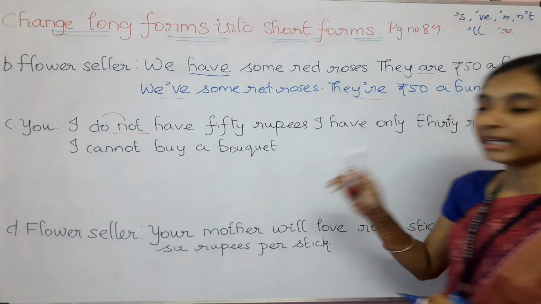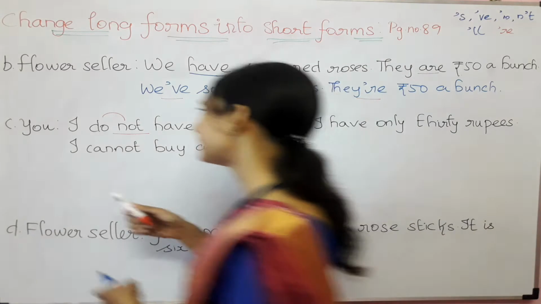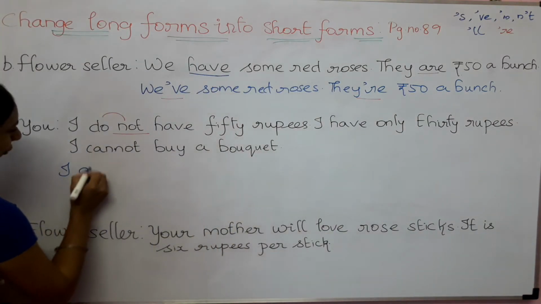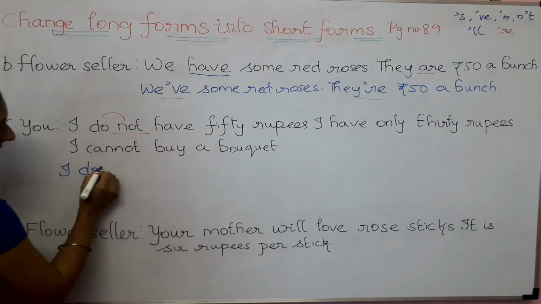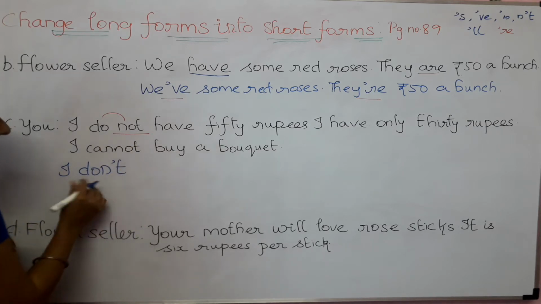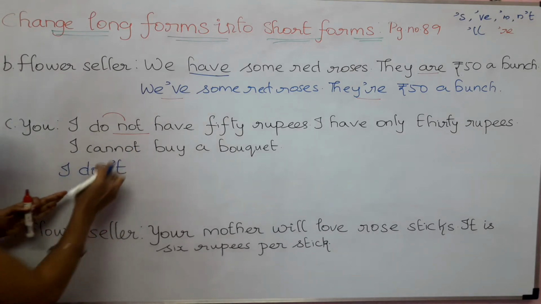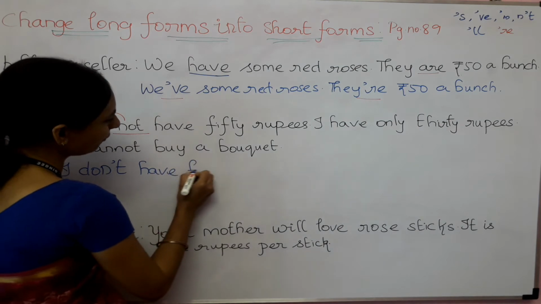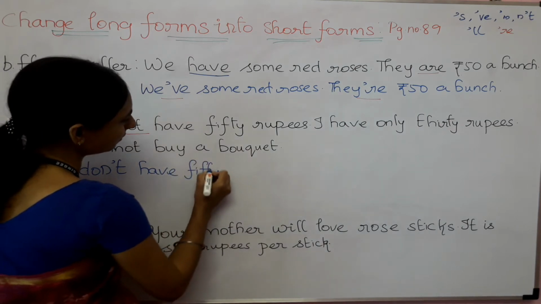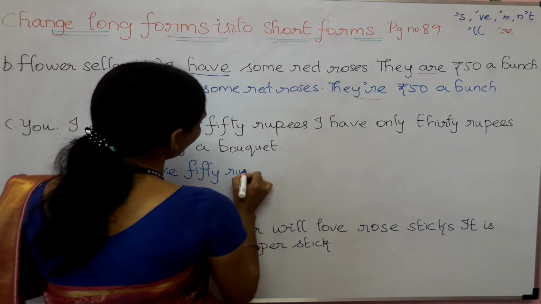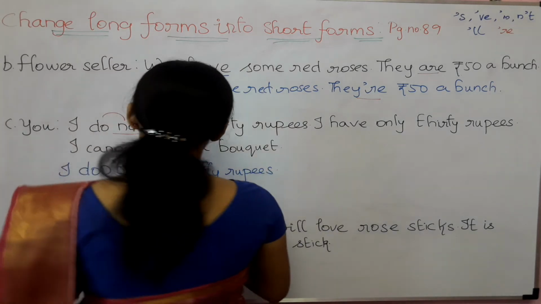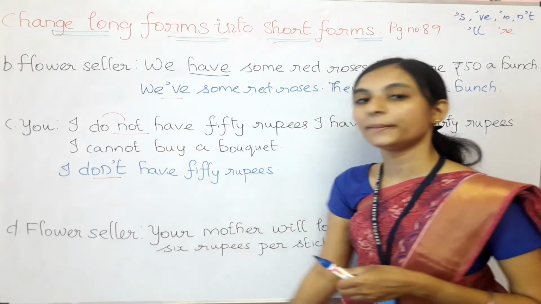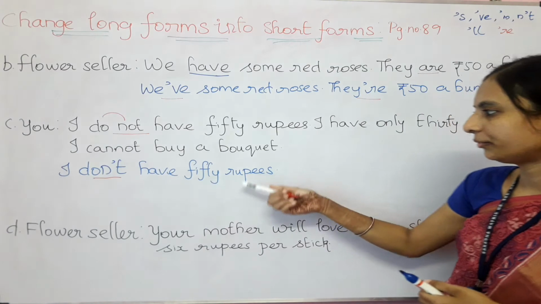N apostrophe T only. So here I am going to write C. The answer will become like I. Do will come as it is, N apostrophe T, that is don't. Okay. Do not will become now don't. I don't have 50 rupees. So where are the changes done? Here. That is, do not now becomes don't. I don't have 50 rupees.